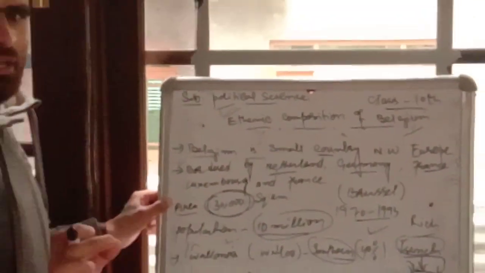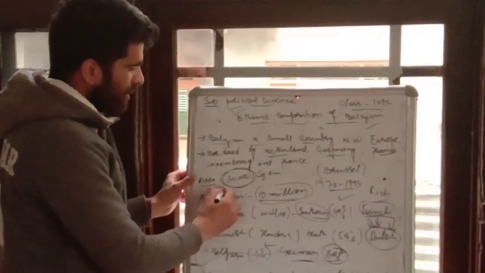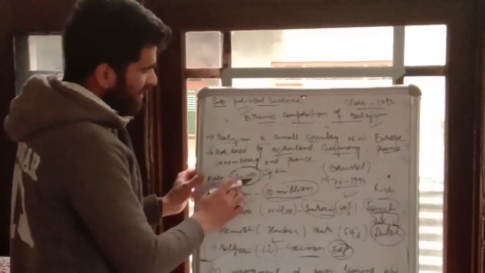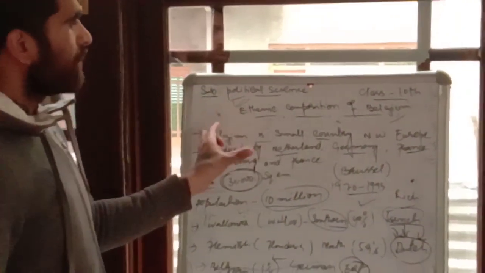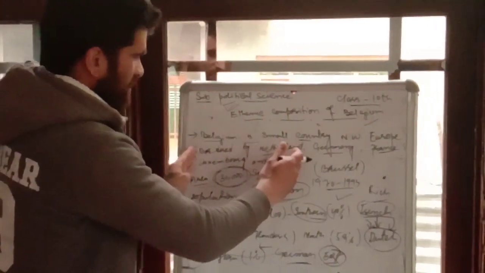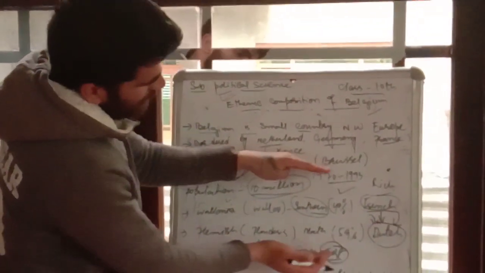If we talk about the area, the area of Belgium is 30,000 square kilometers. If we talk about the population, approximately the population is 10 million. Why I'm telling this: whenever you are going to make a note, you have to mention these points. Now, let me tell you about the problem.